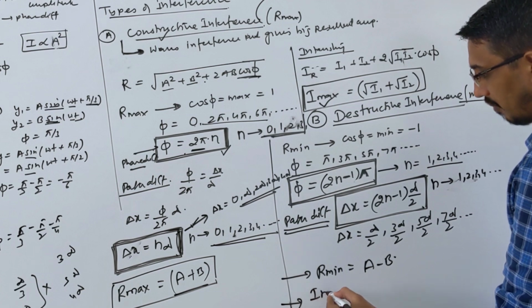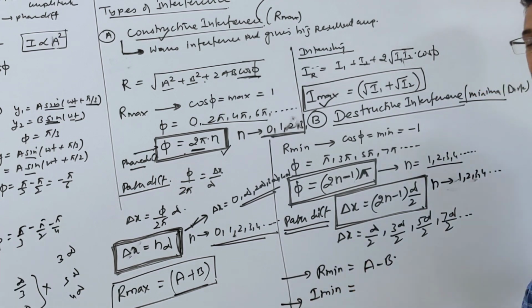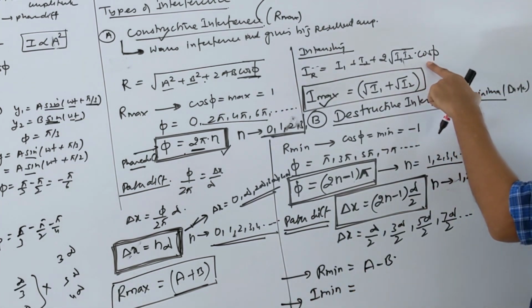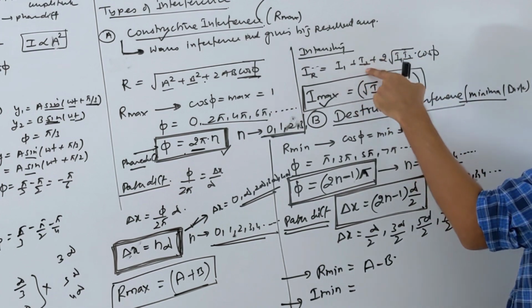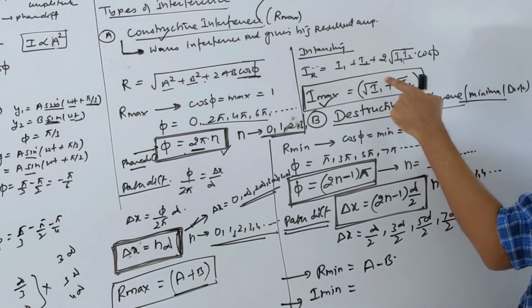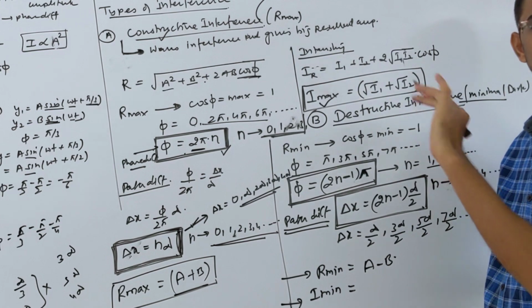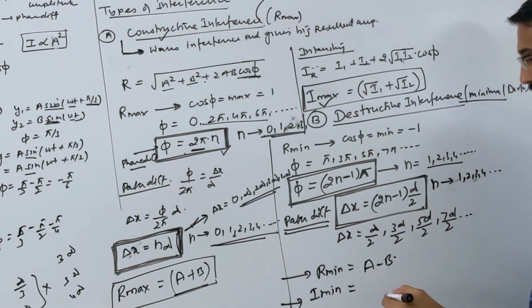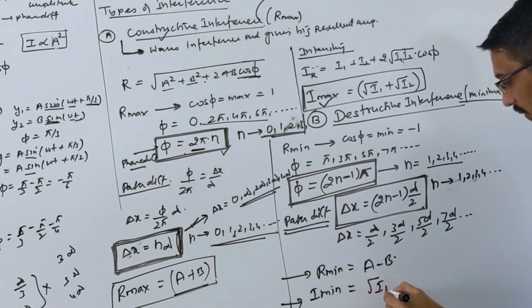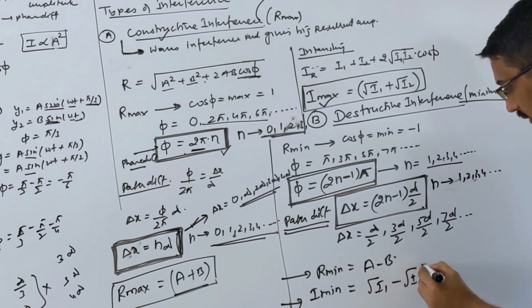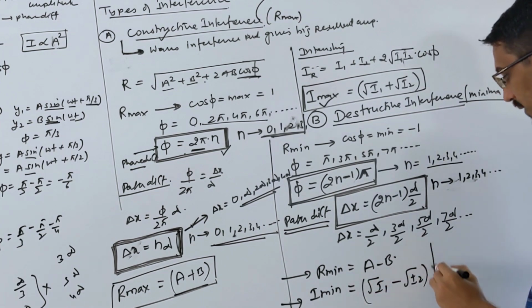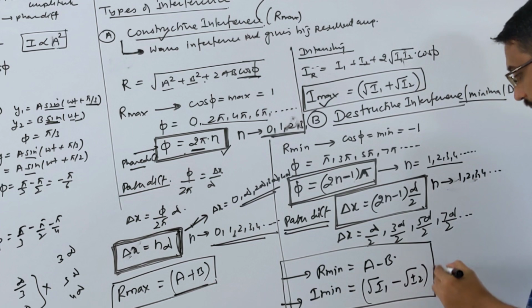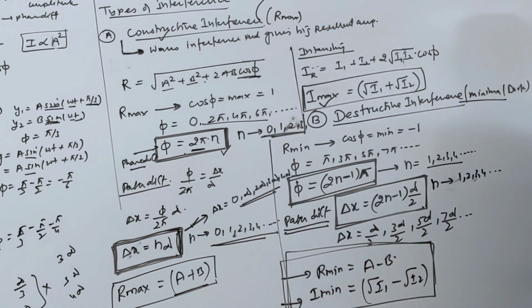And the same way, like you wrote your maximum intensity, you will get the minimum intensity, I minimum. What will the minimum intensity be? In the same way, this term is minus 1. So I1 plus I2 minus 2 root I1 I2, that you can write as (root I1 minus root I2) whole square. So you can write root I1 minus root I2. That's your resultant, or minimum, intensity. Please write it carefully. It's very, very important.